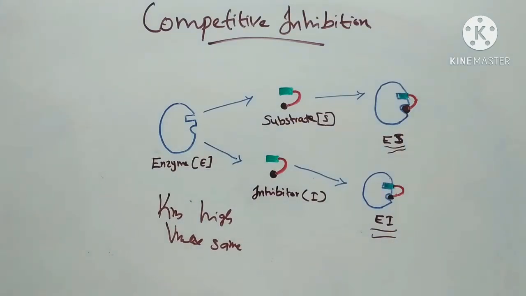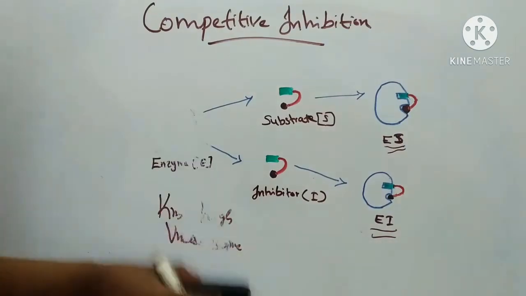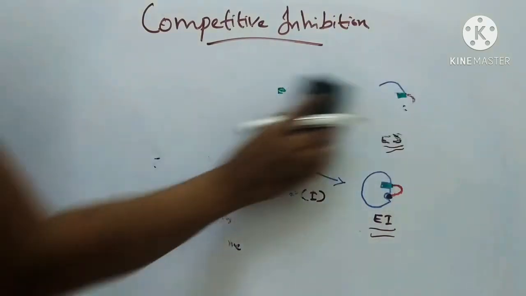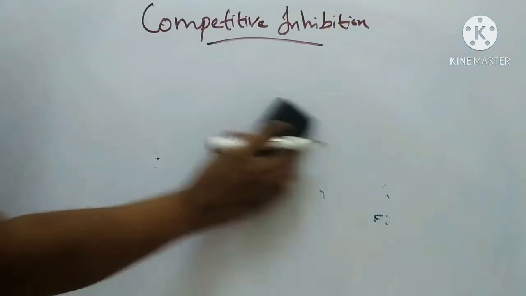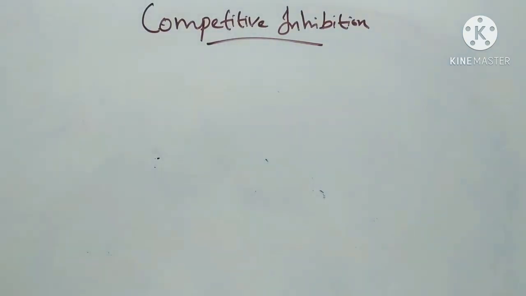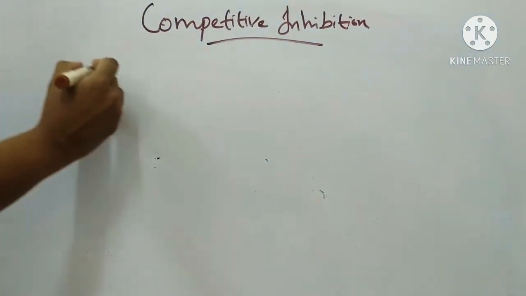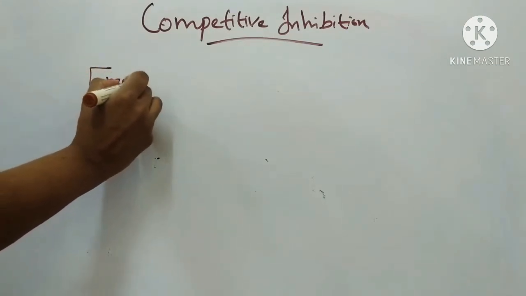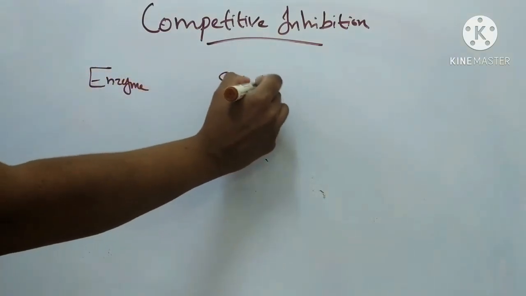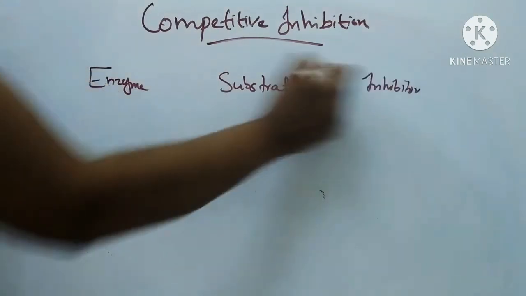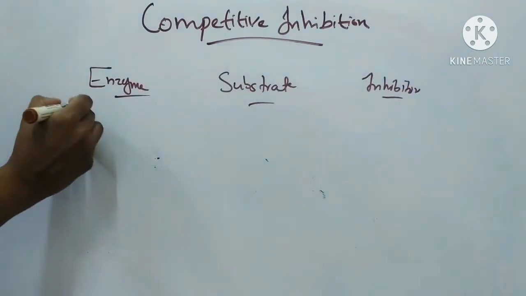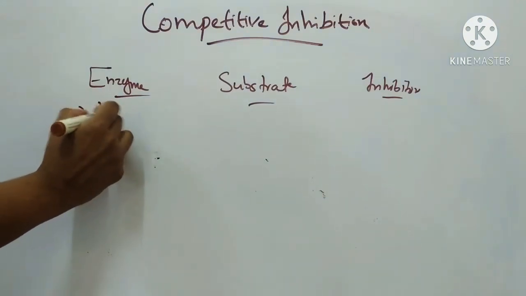Next, we will see examples of competitive inhibitors. Here we have the enzyme, substrate and inhibitor. First one is lactate dehydrogenase.